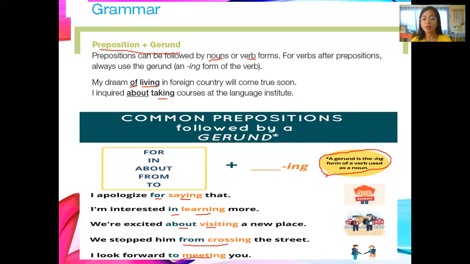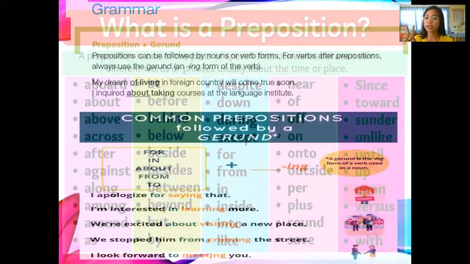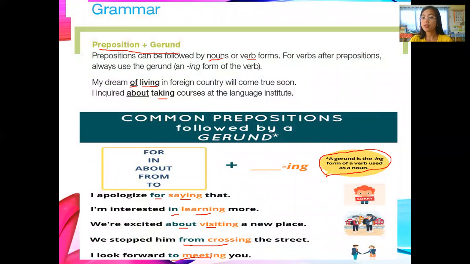So we have again the examples of preposition just like this. As you can see, you can take a screenshot if you want. And then we're going to add the gerund. Gerund, this one, is the ing form of a verb used as a noun.